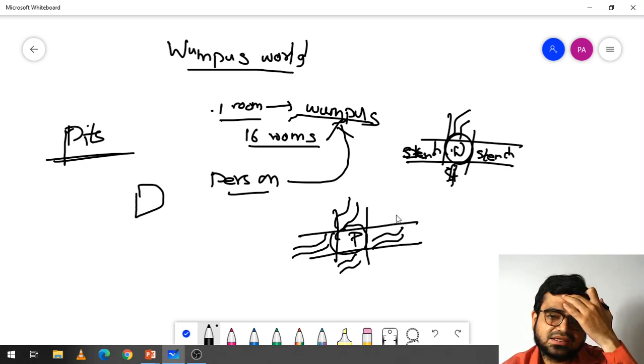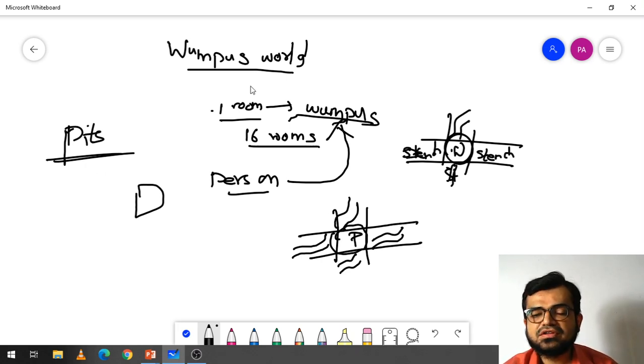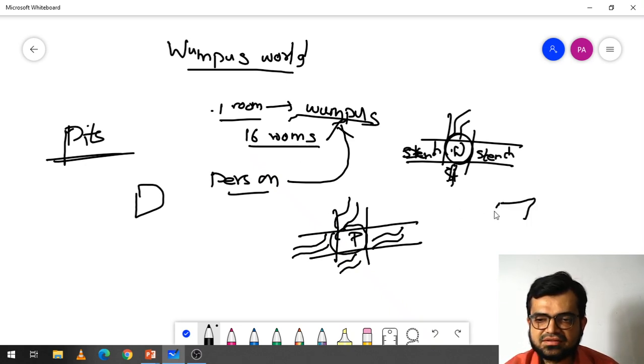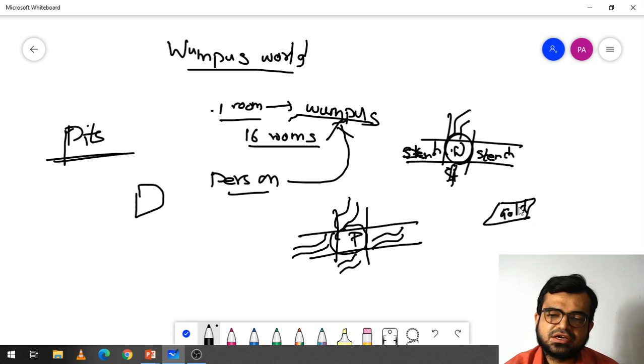Now what is another thing here, what is the goal of this Wampus world? Among these 16 rooms, in any one of the rooms gold is there. Okay, so the person has to enter the room where the gold is available, take that gold from that room, and come back to the starting state where the person started the game.